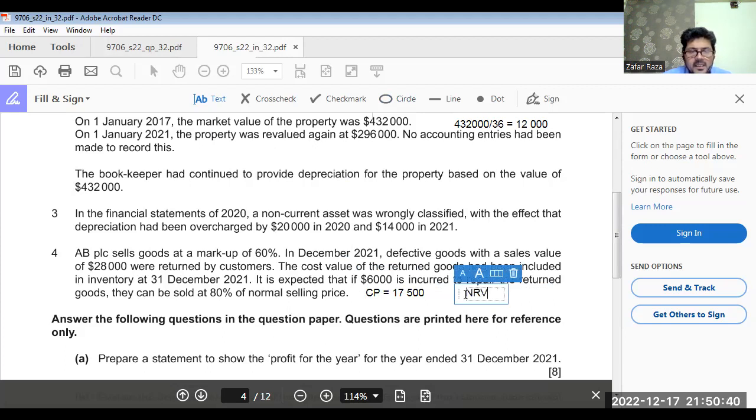NRV would be, if we spend $6,000, then they give out 80% of the normal selling price. Getting my point clear? If we spend 6,000, then they can be sold at 80% of the normal selling price, not the actual selling price. Okay.